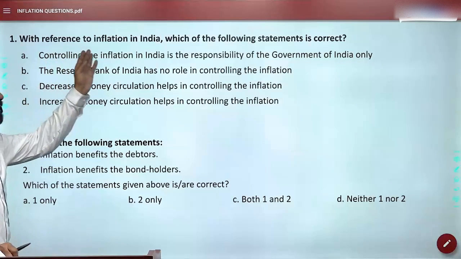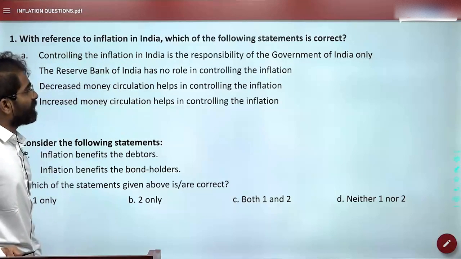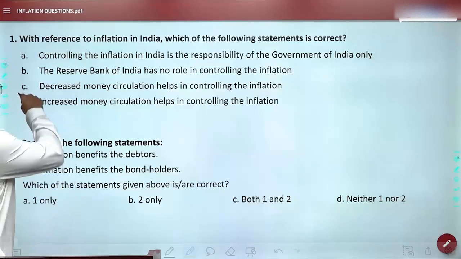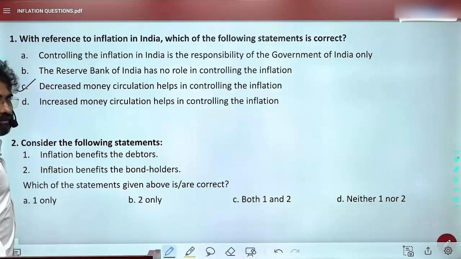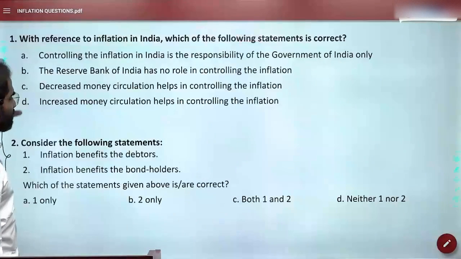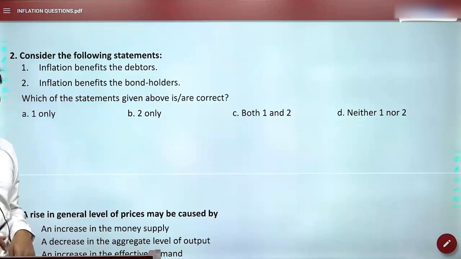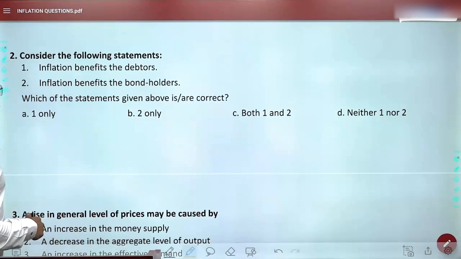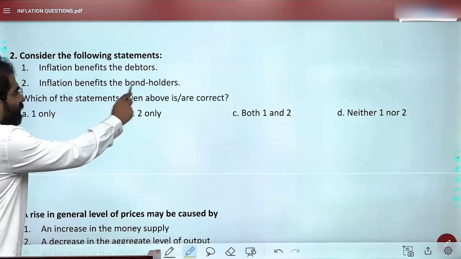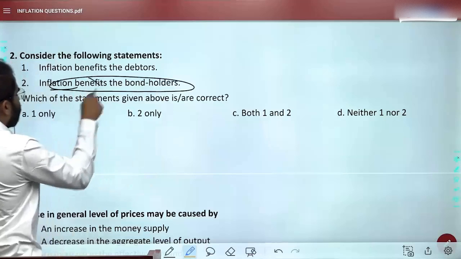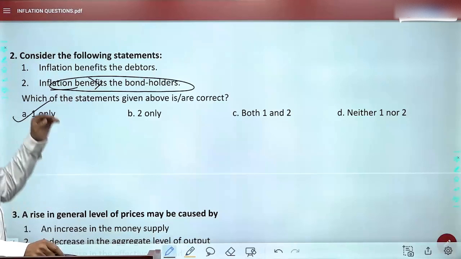So with reference to inflation in India, which of the following statements is correct? Okay, so this is a very easy question. Is that okay? There is no explanation needed for this. Okay, consider the following statements. Yesterday we have discussed this. In yesterday's class we talked about this: lender, bondholder. So the bondholder will not benefit. Yesterday we talked about it. Bondholder will not benefit.